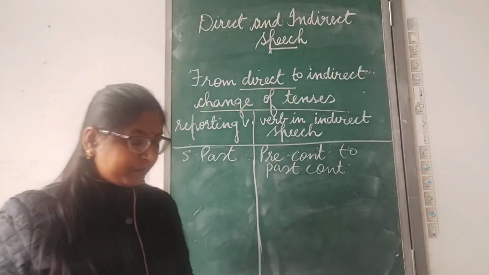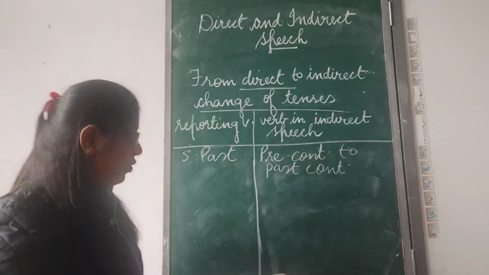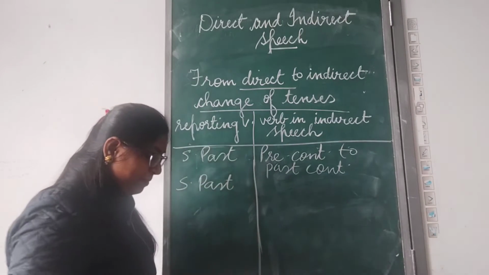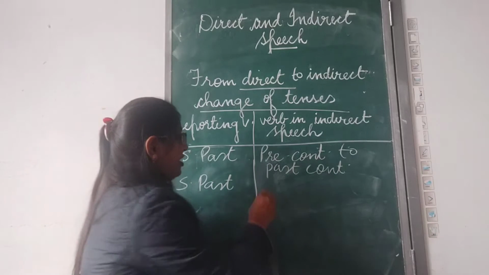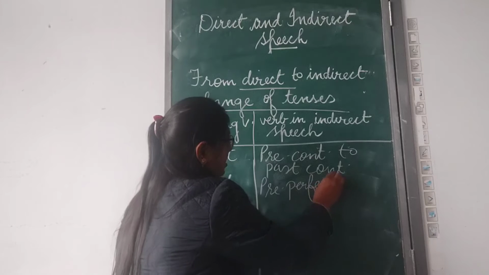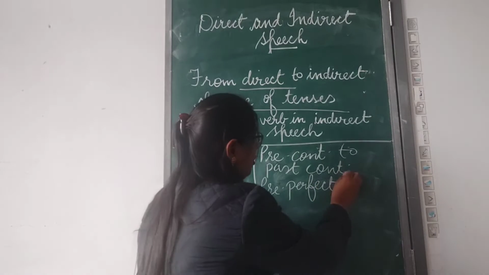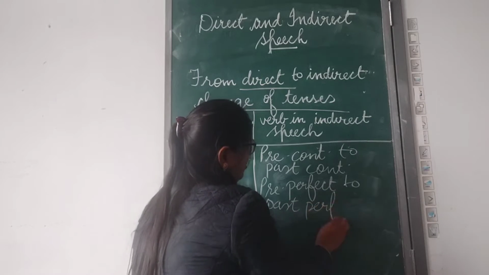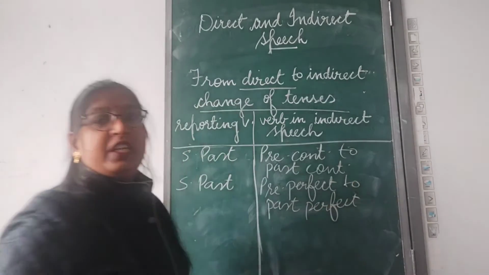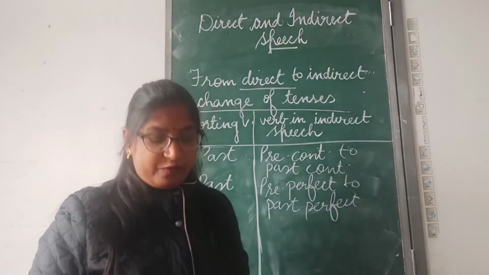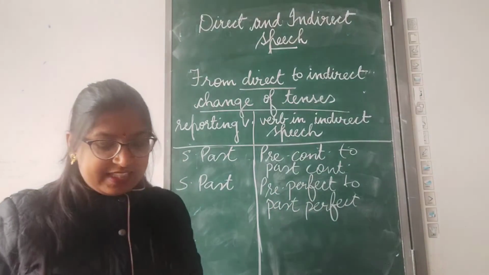Got it? Now the next, when the introducing verb is in simple past, present perfect changes to past perfect. Clear? In the quoted speech, your present perfect will change to past perfect tense. Let's see the example.